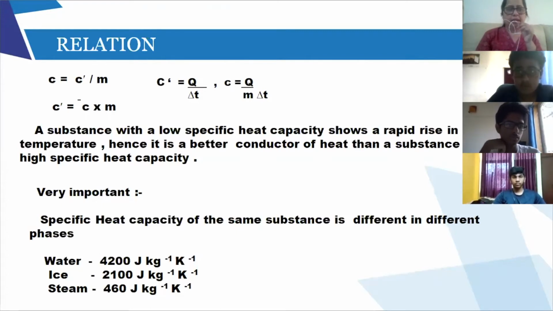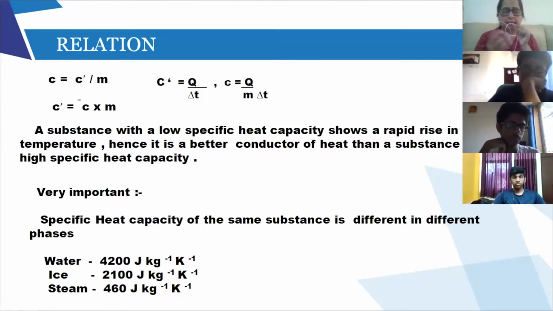One more thing, very important. Specific heat capacity of the same substance. I'm talking of water, but you see in different phases. These are the different phases of water. The specific heat capacity changes depending upon the phase, solid, liquid or gas. And you can see over here that the specific heat capacity of water is 4,200 joules per kg per Kelvin.